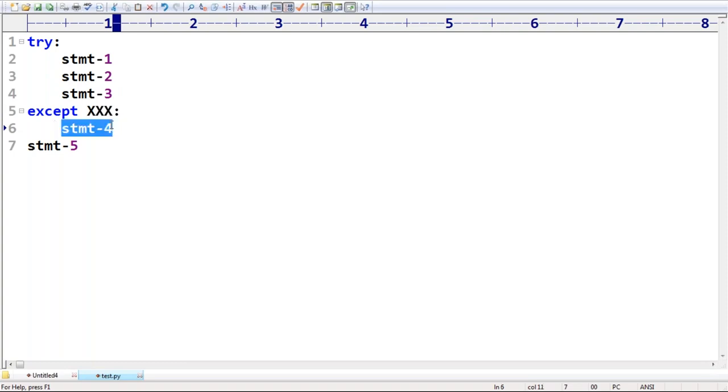Can you please tell, statement 4, is it part of the try block or outside of the try block? It's always outside. If it's outside of the try block, no except block. No except block means it is always abnormal termination. Remember, that's an important conclusion.